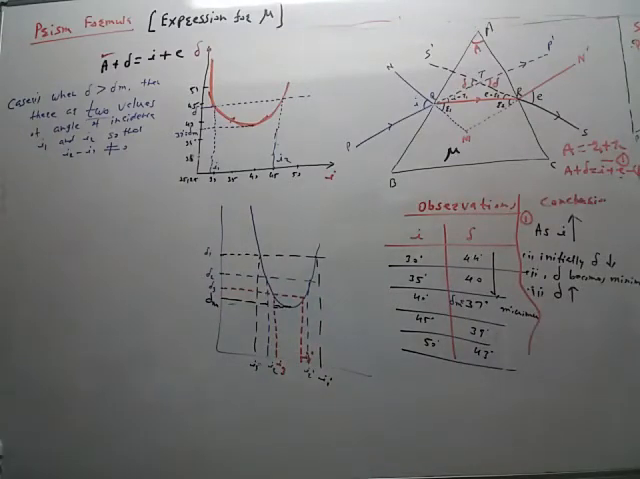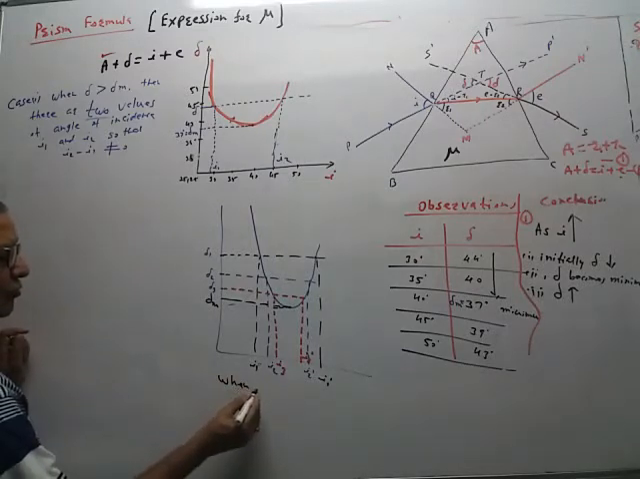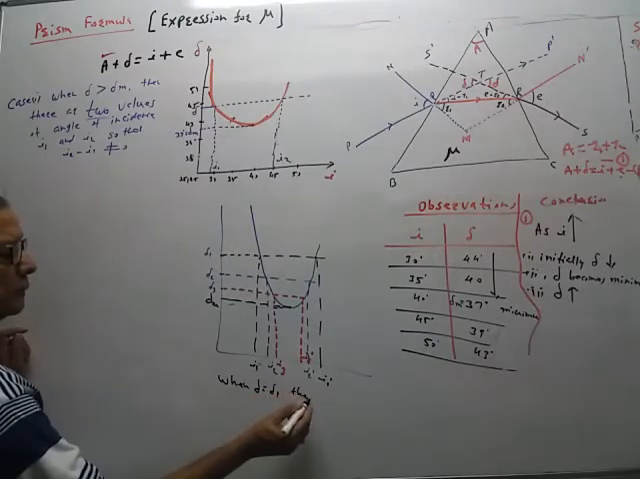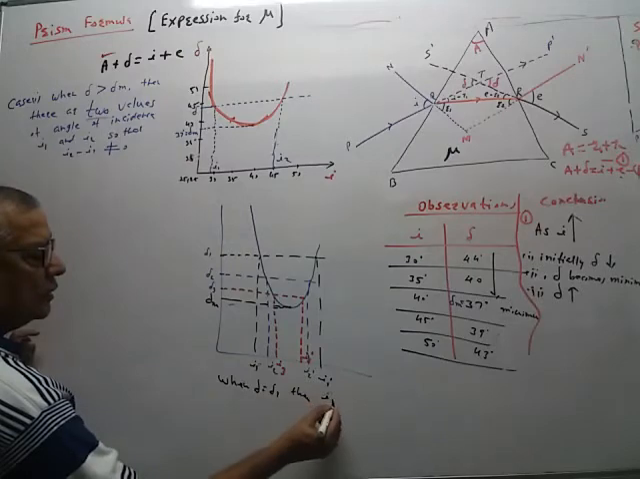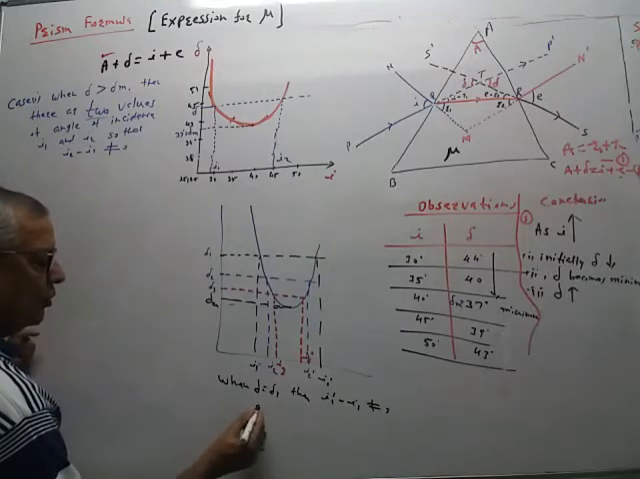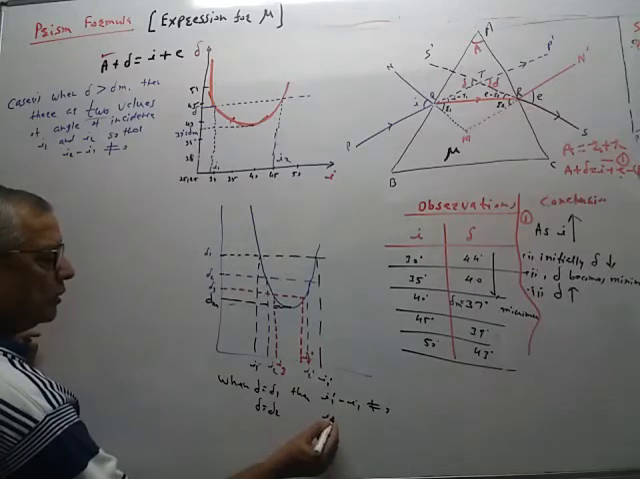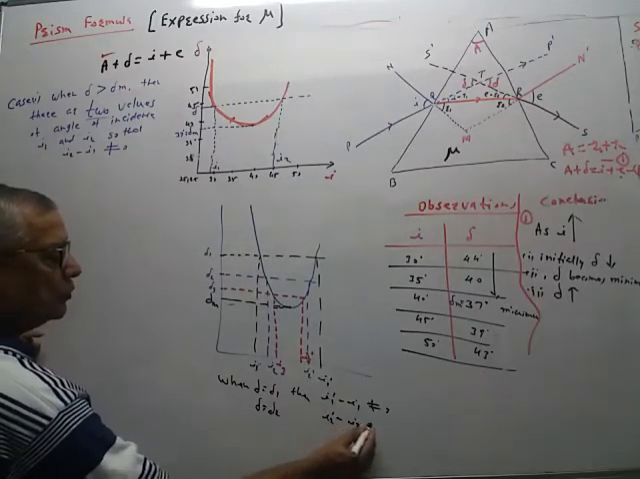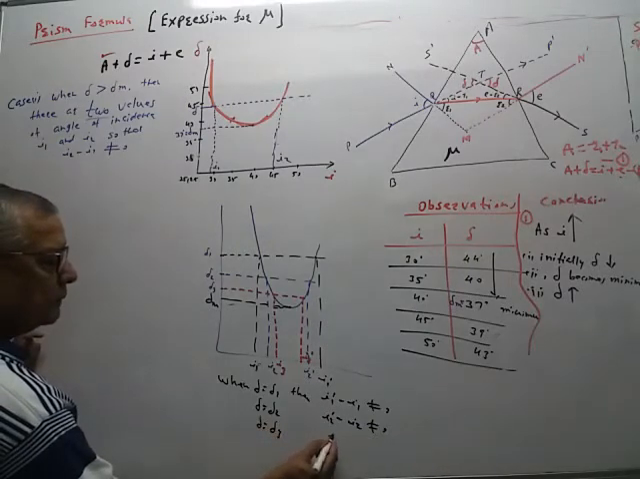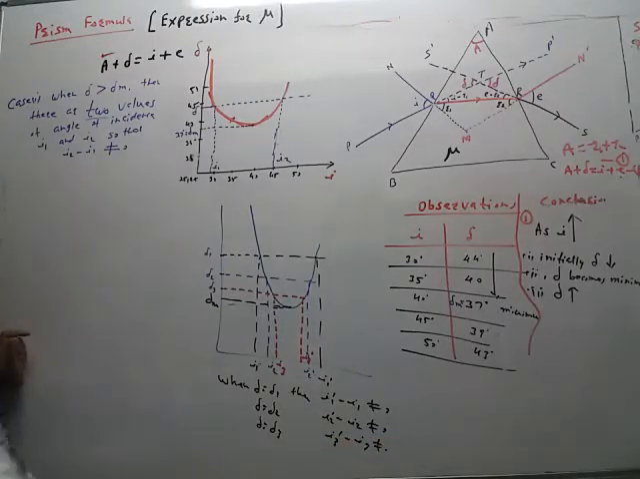When delta is equal to delta 1, then there are two angles of incidence, I1 dash minus I1 is not equal to 0. For delta is equal to delta 2, I2 dash minus I2 is not equal to 0. For delta is equal to delta 3, I3 dash minus I3 is not equal to 0.